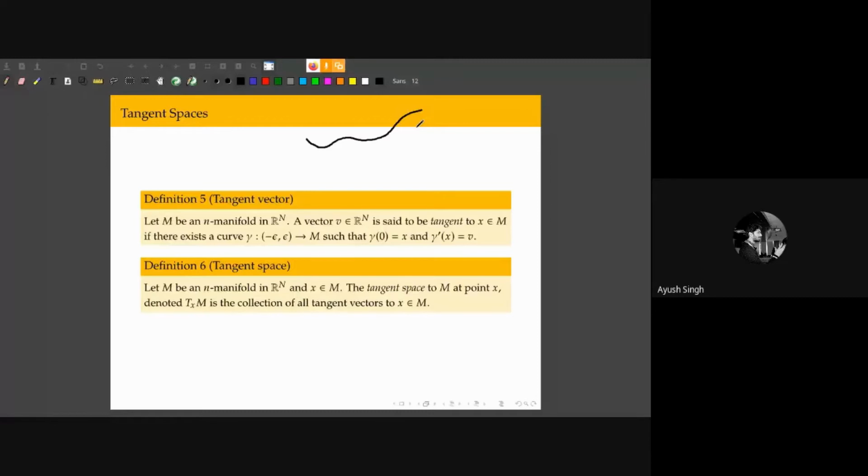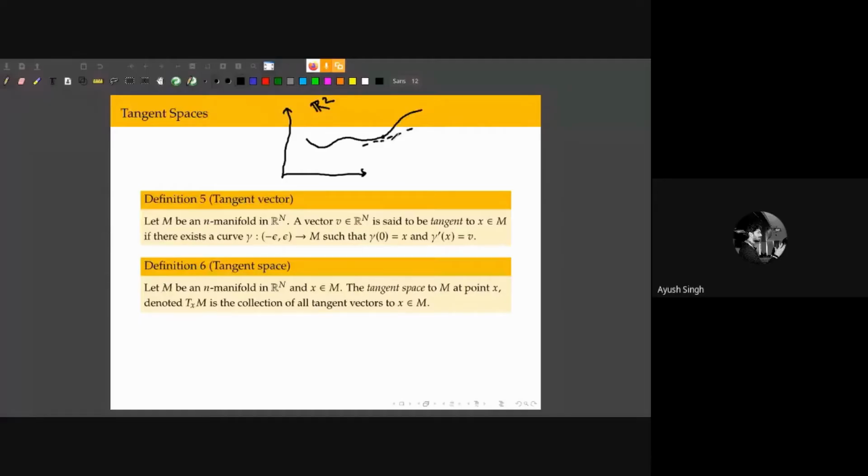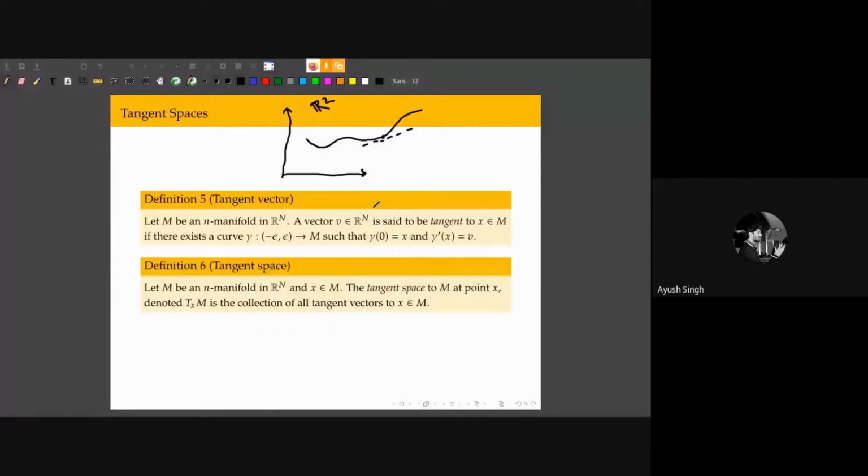So a tangent is nothing but, if I have a curve passing through any point, let's say I have this point and there's a curve passing through it, then the derivative of this curve is called the tangent vector, right? So in one dimension, this is unnecessarily complicated, but this definition generalizes to an arbitrarily large number of dimensions. This curve that I have defined, gamma, is a function from an open set containing 0 to my manifold.